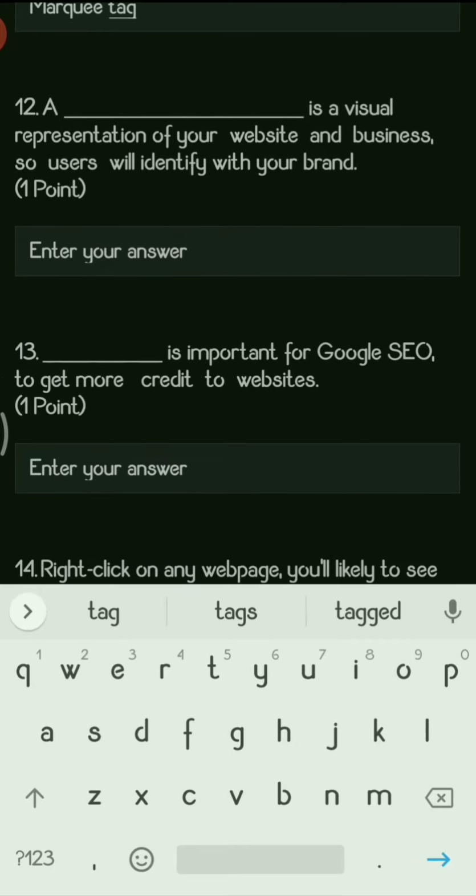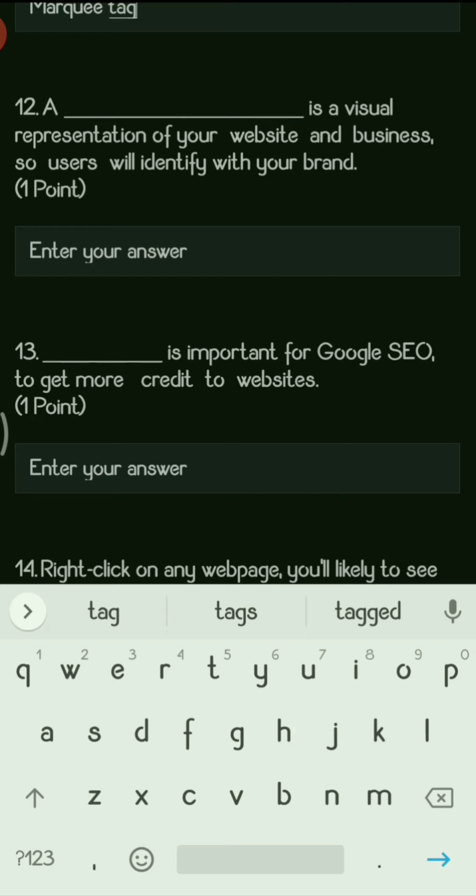Next question. A dash is a visual representation of your website and business, so users will identify with your brand. So any type of visuals or representations by which you can identify the brand or the icon, like we know how the brand of Puma looks, or what is the logo of Central Mall.